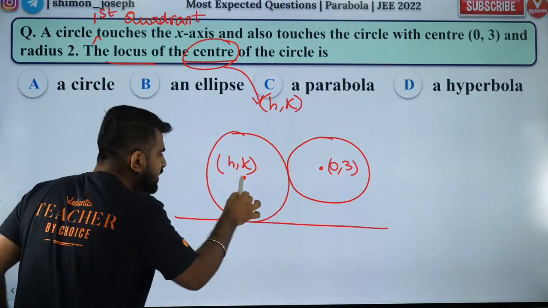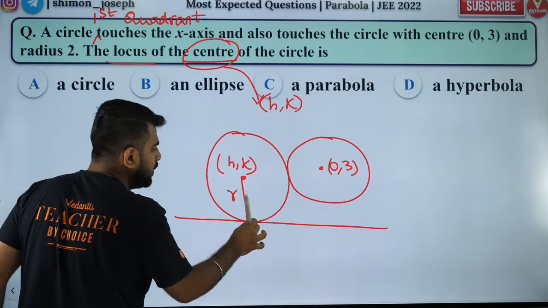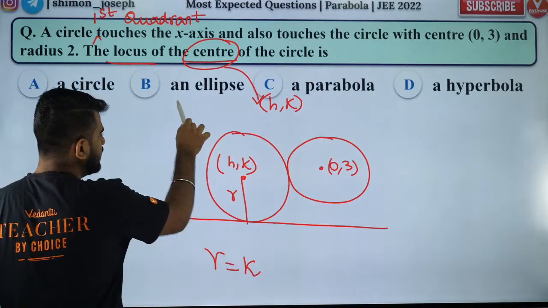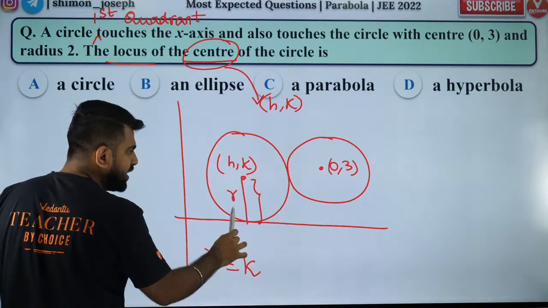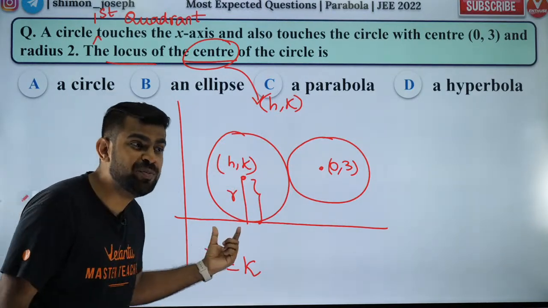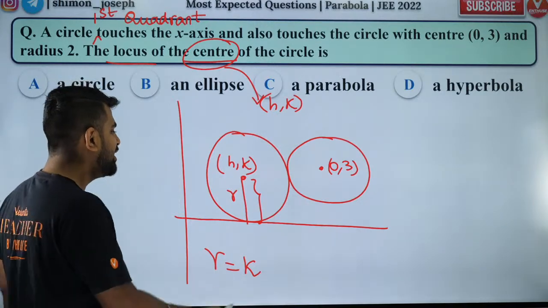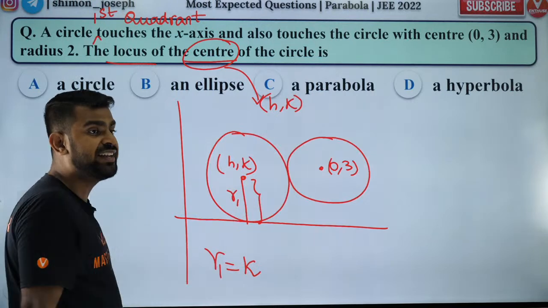Now, if it touches the x-axis, can I say the radius will be equal to the y coordinate? Because this is the x-axis, na? So the y coordinate is this length and the radius is also this length. Very beautiful point. So the radius of the first circle is equal to the y coordinate of the center.